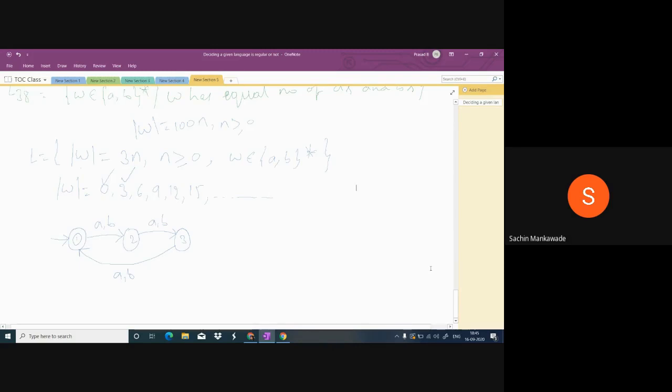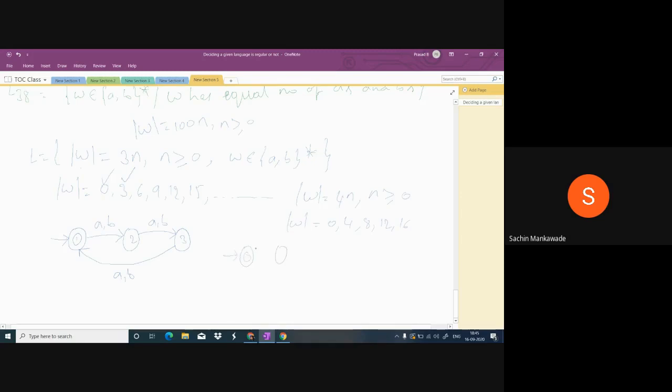Suppose the length is a multiple of 4. Modulus of W equal to 4n, where n is greater than or equal to 0. Then what will be the lengths here? 0, 4, 8, 12, 16, like this. So this is for length 0.